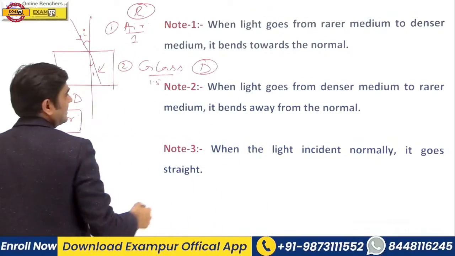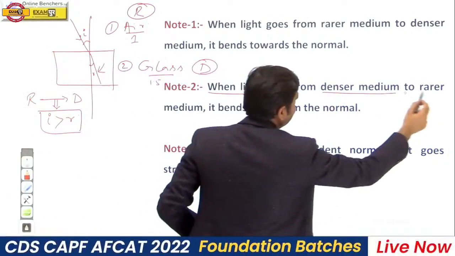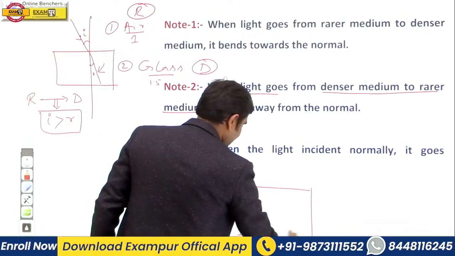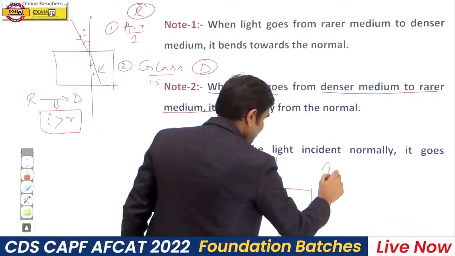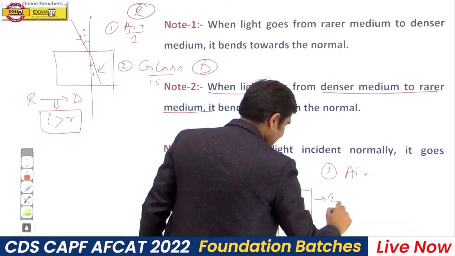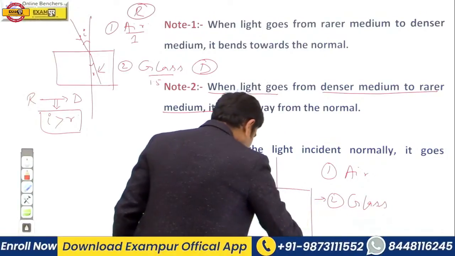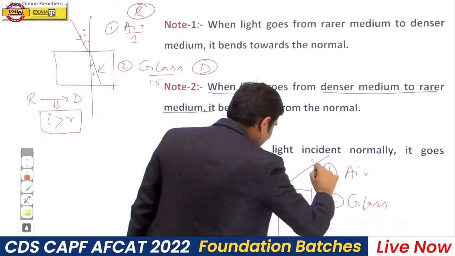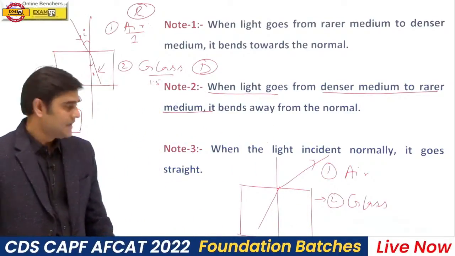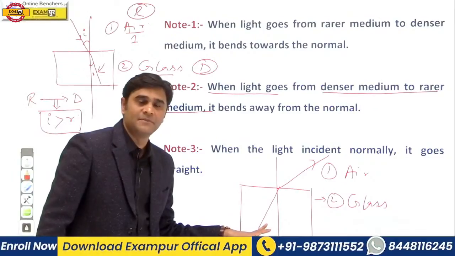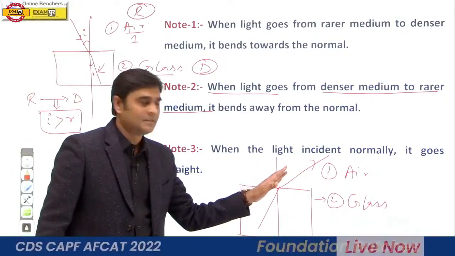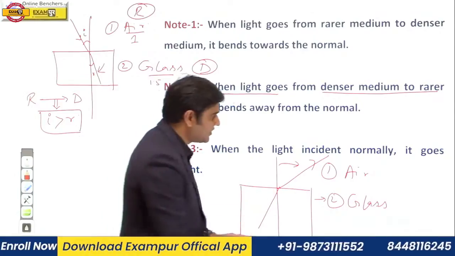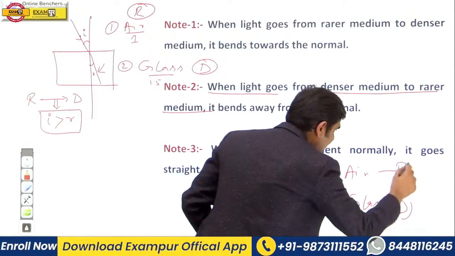Now the reverse situation is when a light ray goes from denser medium to rarer medium. This is the second case. When a light ray goes from denser medium to rarer medium, suppose this is air and this is glass. Which one is denser? Glass is denser. So it bends away from the normal. Here speed of light is 2 into 10 to the power 8 meter per second, and in air 3 into 10 to the power 8 meter per second. So when a light ray goes from denser to rarer, it bends away from the normal.